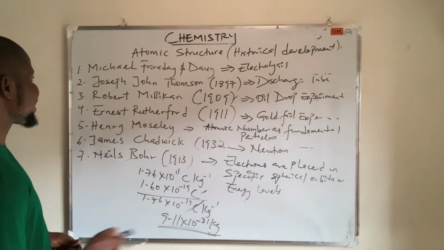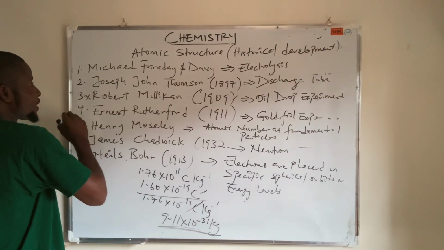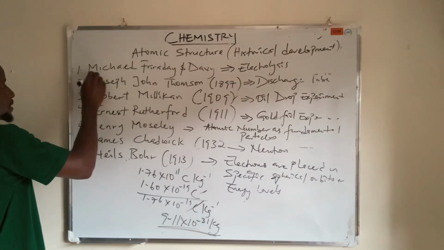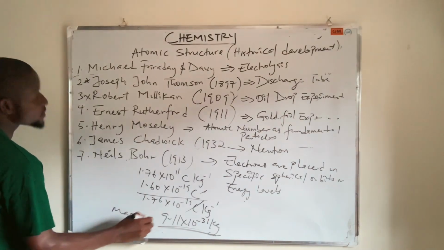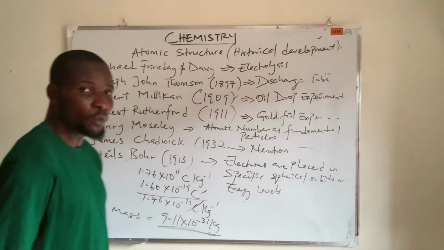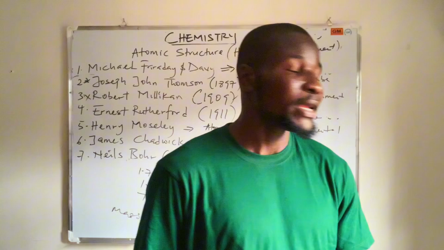So these two guys, Robert Millikan and Joseph Thomson, their experiments are what make us understand that the mass of an electron is this. Now, Ernest Rutherford in the year